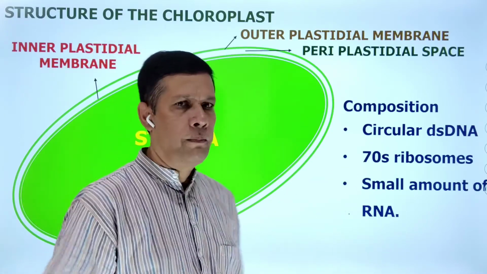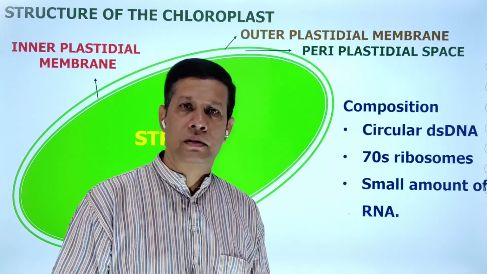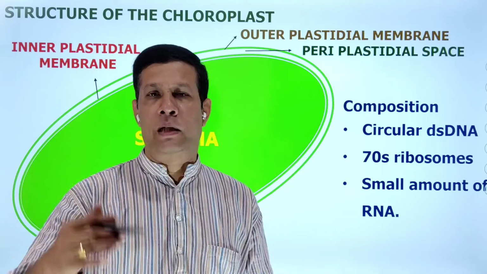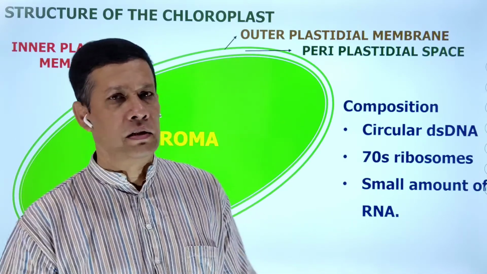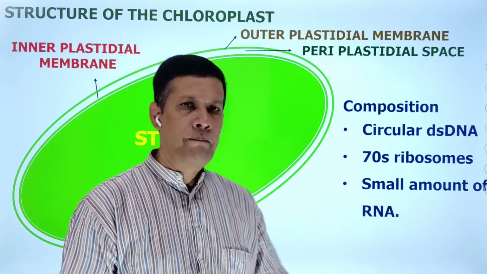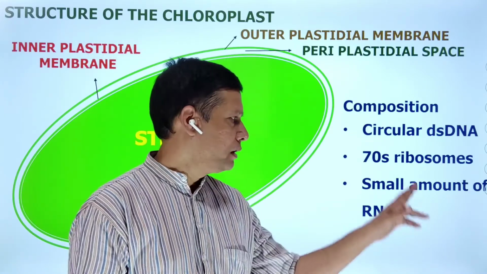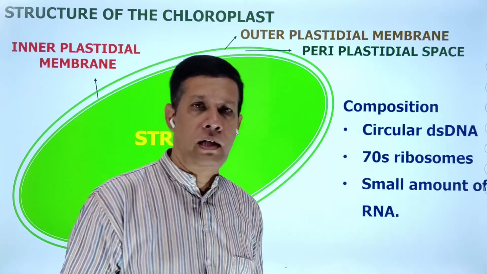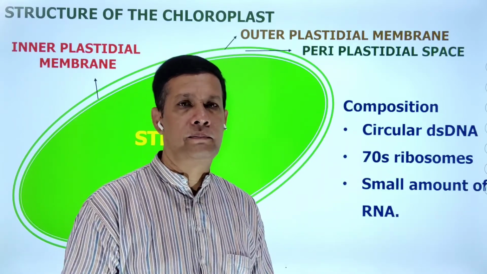A small amount of RNA is present. This is about the composition of stroma.